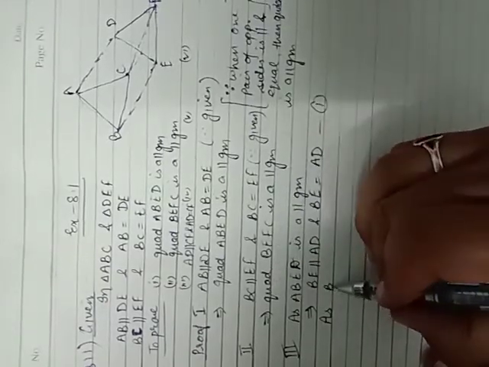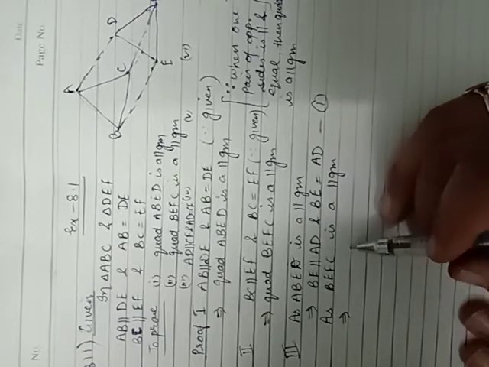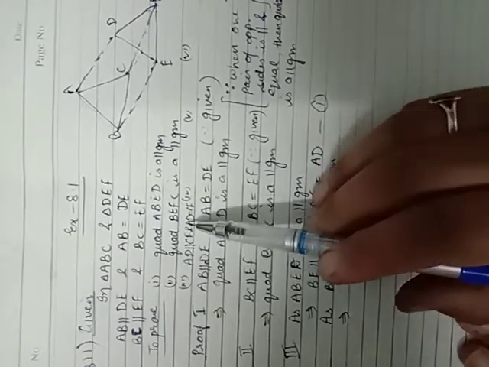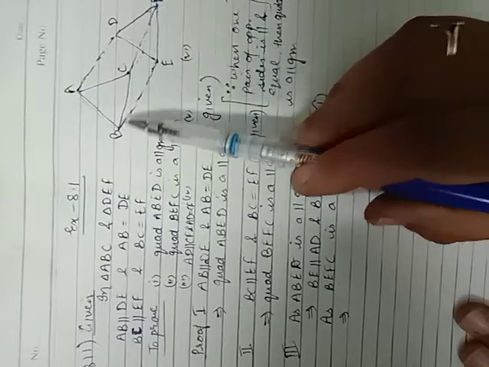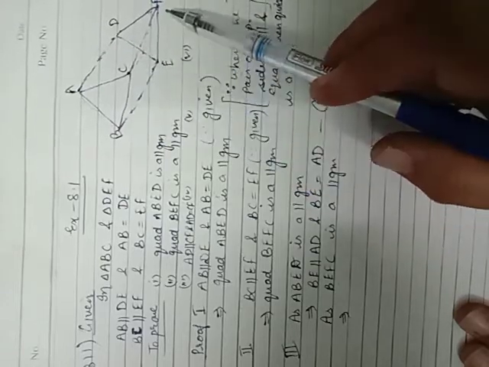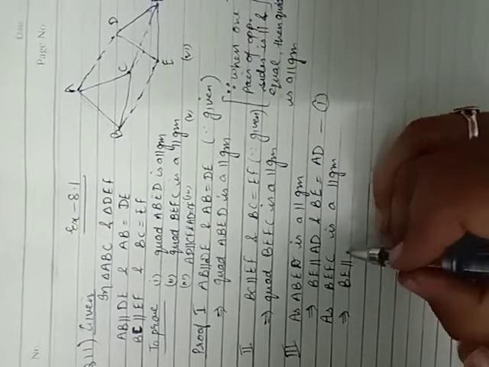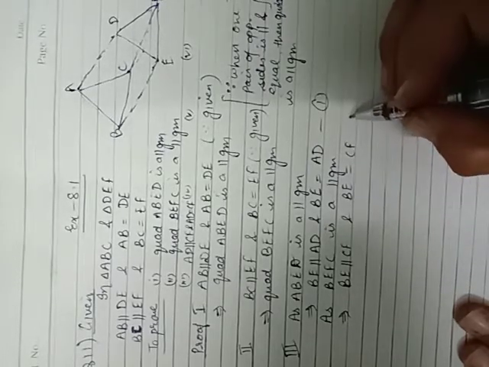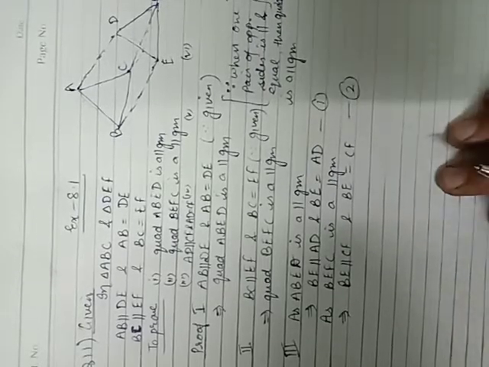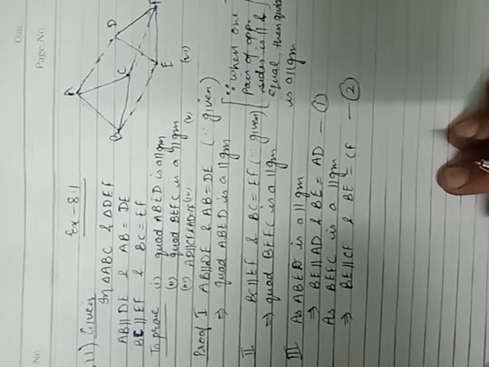Now we have proved the second quadrilateral is also a parallelogram. The name of that is BEFC. As BEFC is a parallelogram, this implies its second pair of opposite sides is also equal and parallel. One pair is given, now we will take another one. BC and EF is given. Second pair is this and this. So BE is parallel to CF and BE is equal to CF. Equation number 2.